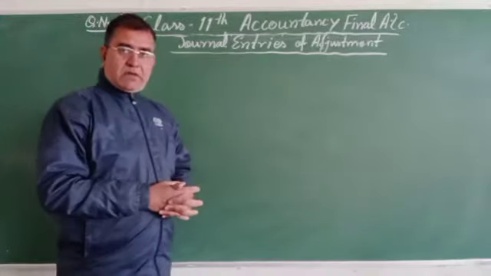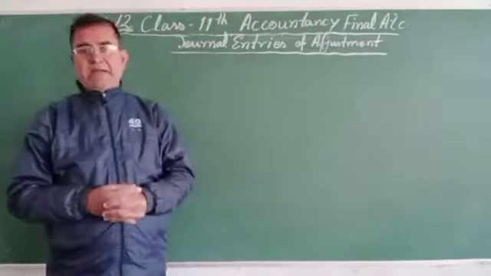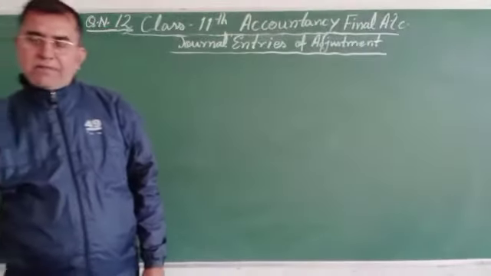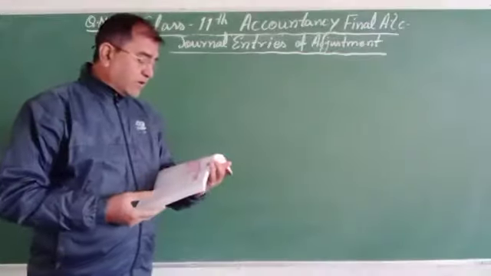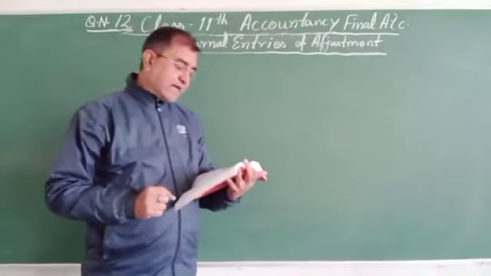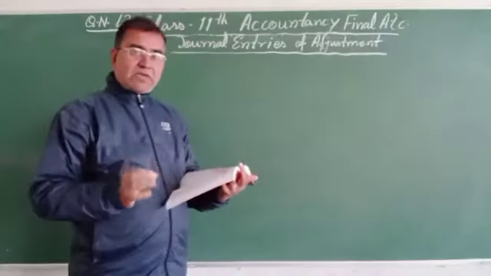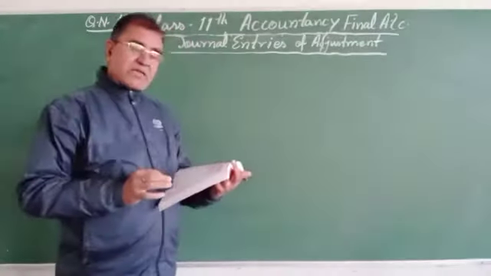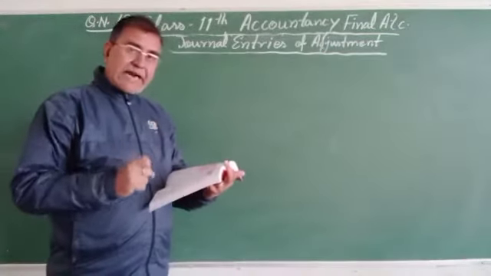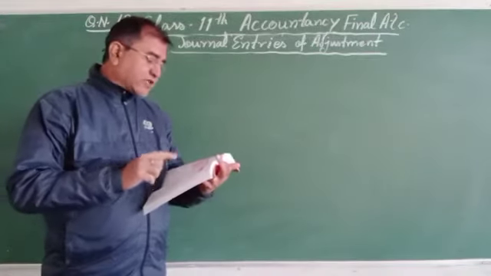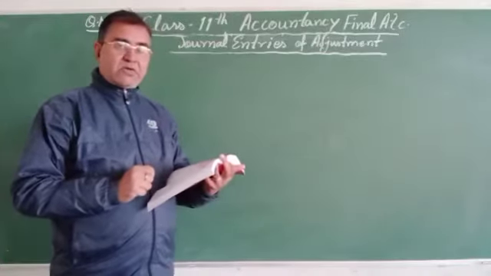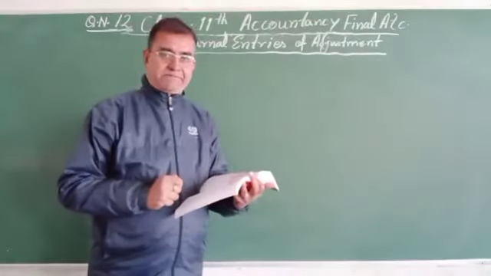Now, the problem given in your question, question number 12. You can see: give journal entries for the following adjustment in final accounts. How the journal entries are passed when the financial statement is prepared for the adjustment. Extract of trial balance as on 31st March 2019.